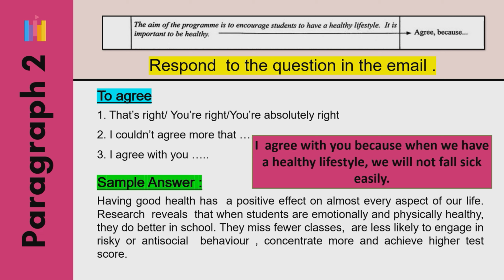Students who are emotionally and physically healthy, they do better in school. And the elaboration points are they miss fewer classes, they are less likely to engage in risky or antisocial behavior, they concentrate more, and they achieve higher test score. Okay, so if you can write this way, it shows that you are a student with better language proficiency.